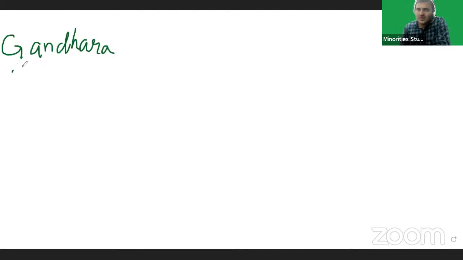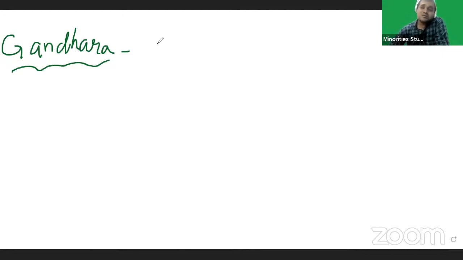Remember we have two important schools: the Gandhara School of Architecture and the Mathura School of Architecture. The Gandhara School was started by the Indo-Greeks and developed by the Kushans. The Mathura School was started by the Mathura Shakas and developed by the Kushans. First we'll speak about the Gandhara School of Architecture.